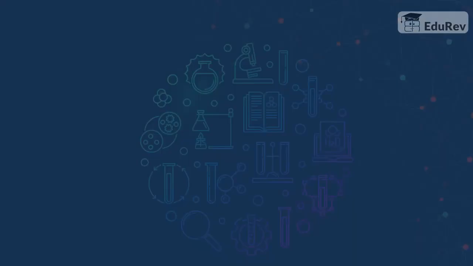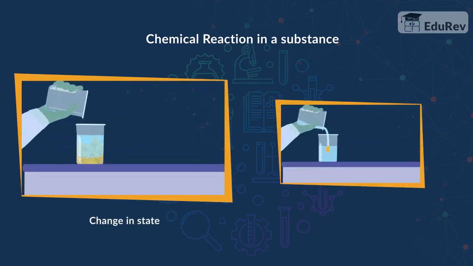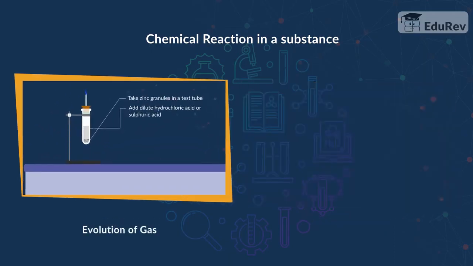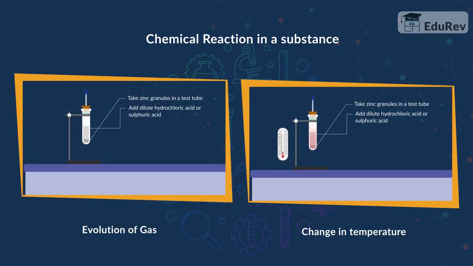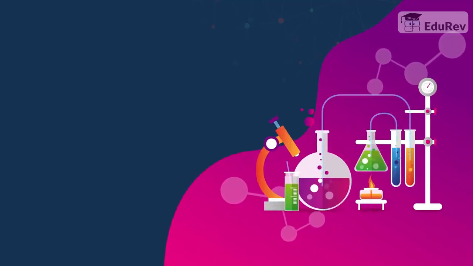So, how can we conclude that a substance has undergone a chemical reaction? A substance has undergone a chemical reaction when there is a change in state, change in color, evolution of a gas, change in temperature. Now, you have come to the end of this video.